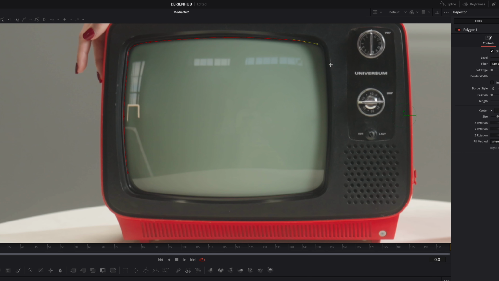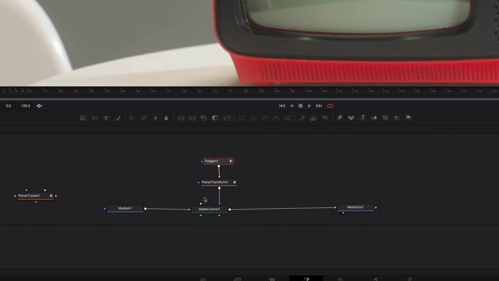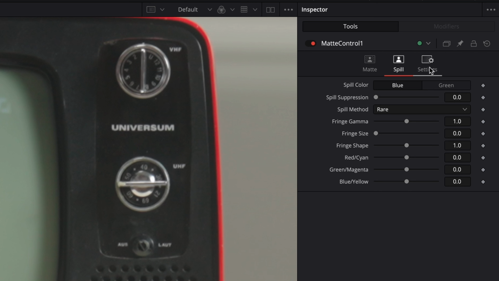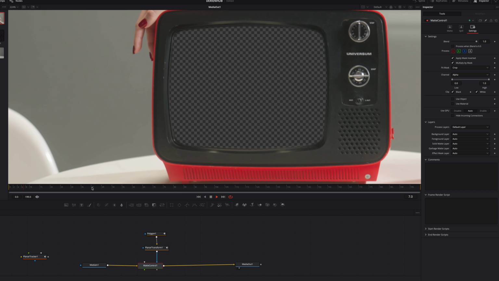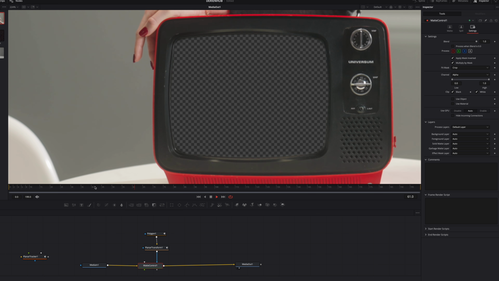Mask the TV screen. Soften the edge. Select the map control node. Voila, you tracked and masked your TV screen.